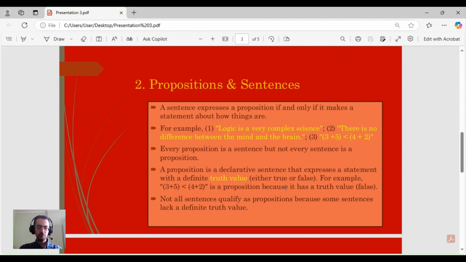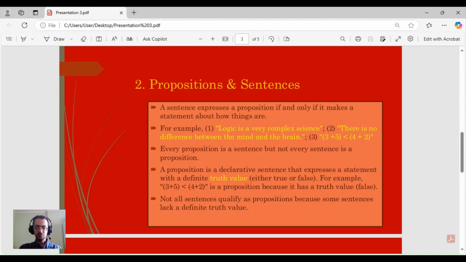It can be true or false. For some people it is true, for some people it is false. The same is true with respect to the second example: there is no difference between the mind and the brain. It is related to the philosophy of mind. For physicalists, for example, this statement is true. They think that the mind and the brain are identical entities. For dualists, for example, this statement is false. They think that the mind and the brain are fundamentally different entities.